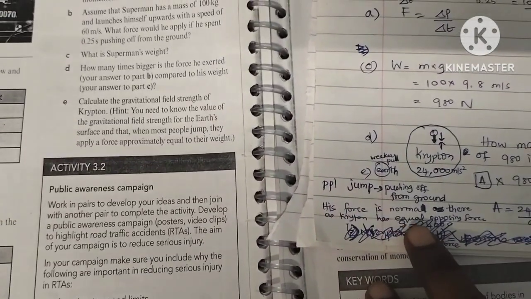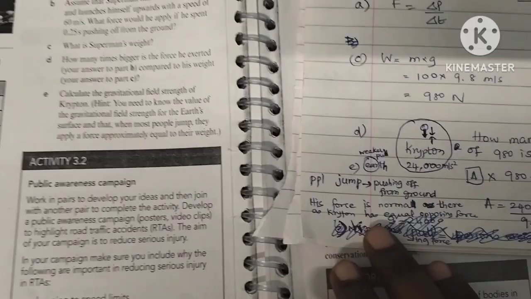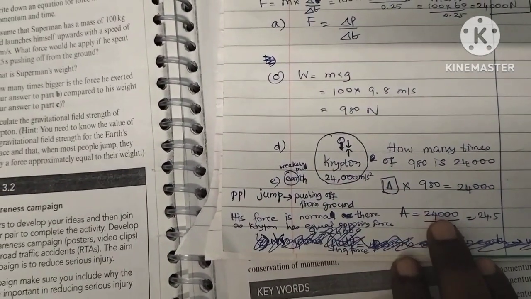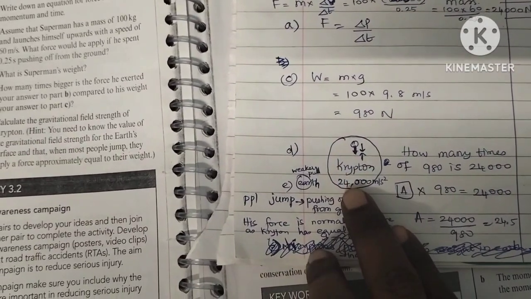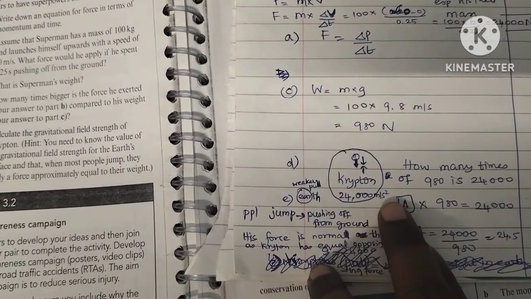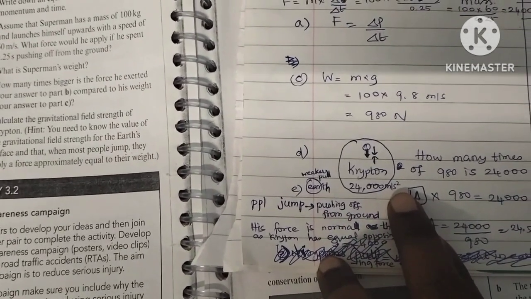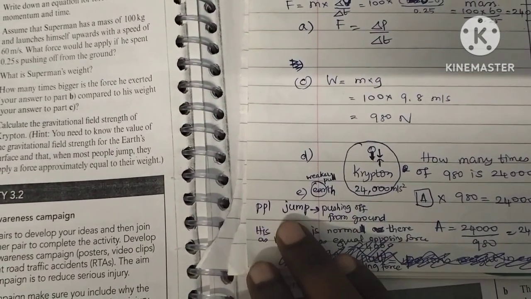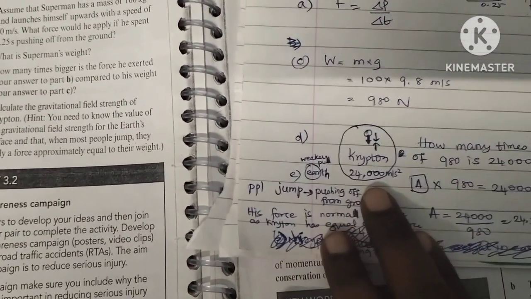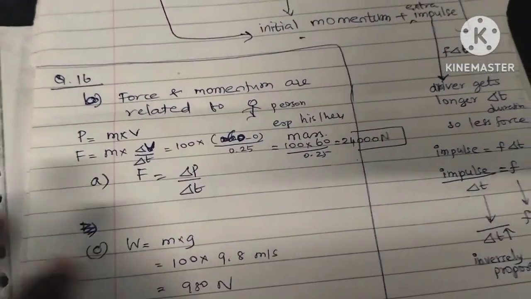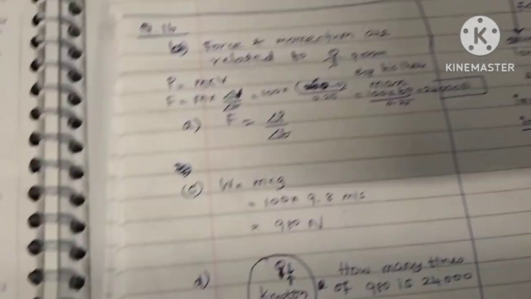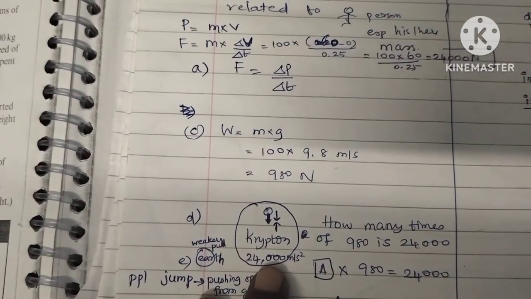So his force is normal there, as Krypton has an equal opposing force. So his force here is 24,000 Newton, which is a normal thing. So the normal gravitational pull of Krypton is 24,000 meter per second square. Do you understand? When people jump, his jumping normally is very normal there. So his force that we found, 24,000, is the normal force of Krypton. That is the pulling force of Krypton.